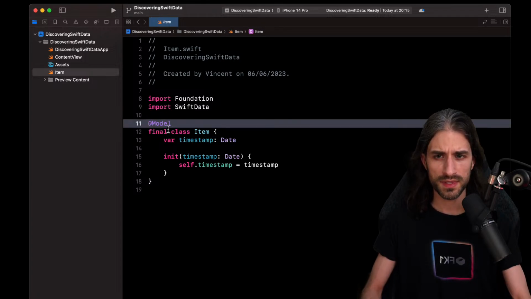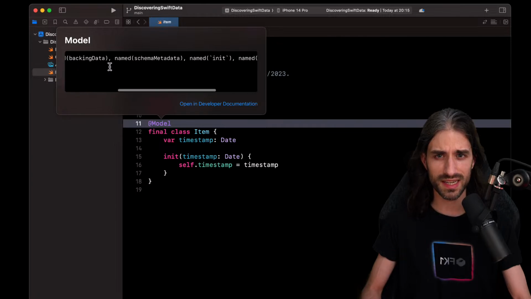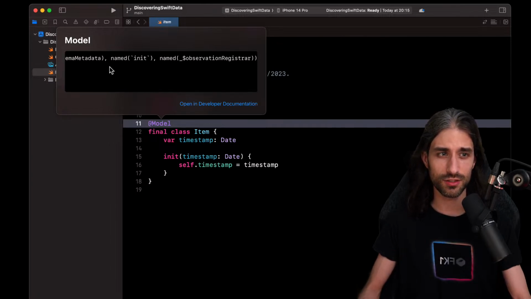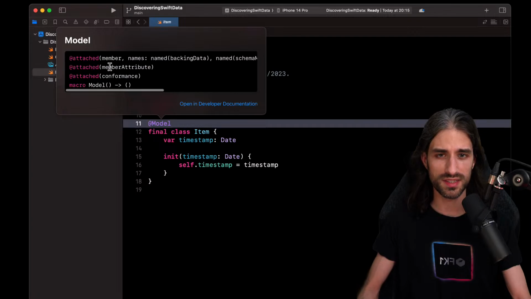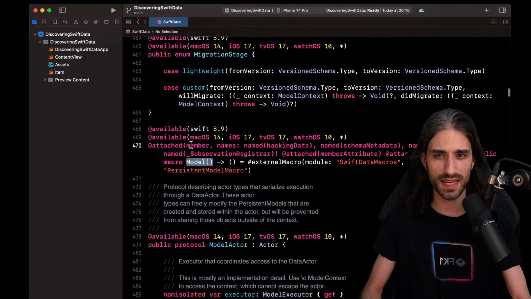And so this is annotated with @Model, the Swift macro I was telling you about. So you can see it's a macro. I haven't had time to read a lot about macros. I saw there was a session today, but I haven't watched it yet. And definitely, this is low level. This is a code generation tool, so it is similar to sorcery. So you would expect it to feel low level, and it does feel low level. Let's do a command click and let's see if we get scared.